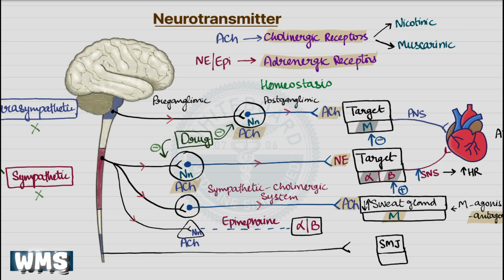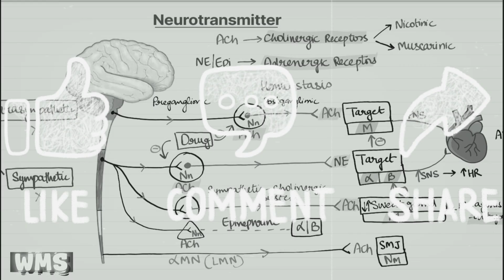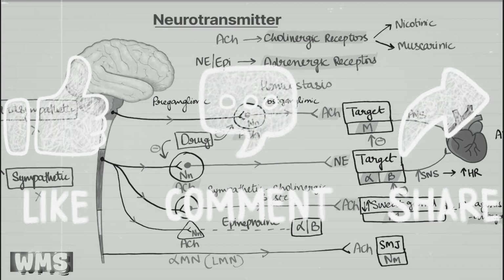Acetylcholine is also a neurotransmitter used at the skeletal muscle junction. This is the alpha motor neuron or lower motor neuron. This motor neuron is purely cholinergic. When depolarized, it releases acetylcholine at the synapse and acts on nicotinic NM-type receptors on skeletal muscles. These NM-type receptors are different from the NN-type which we find in ganglia.